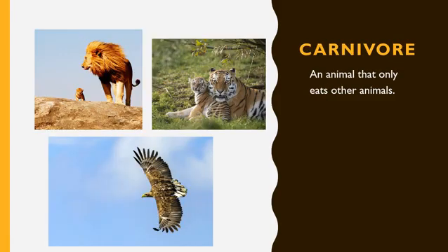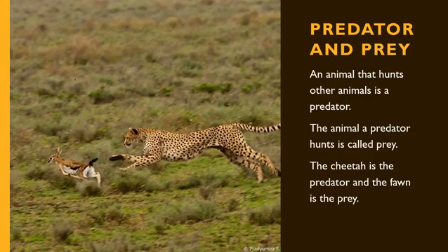And carnivore. An animal that only eats other animals is called a carnivore, like lions, birds of prey, tigers, and many more. Predator and prey. An animal that hunts other animals is a predator. The animal a predator hunts is called prey. The cheetah is the predator and the fawn is the prey.